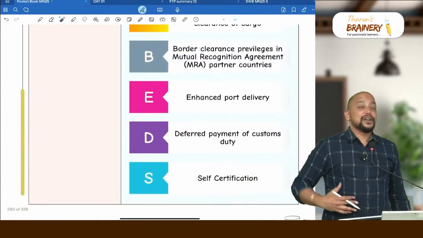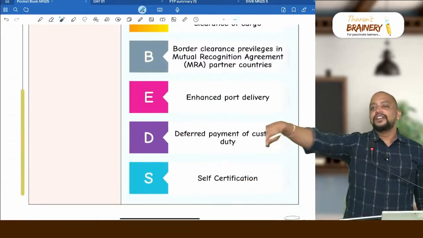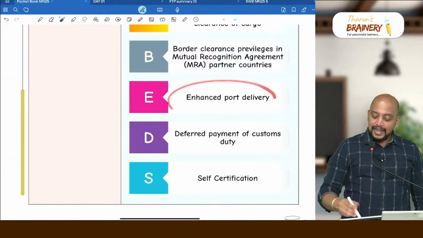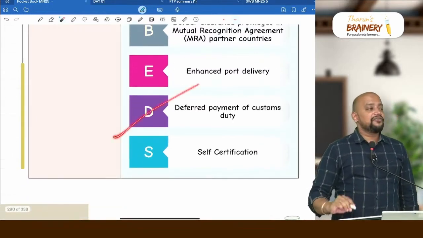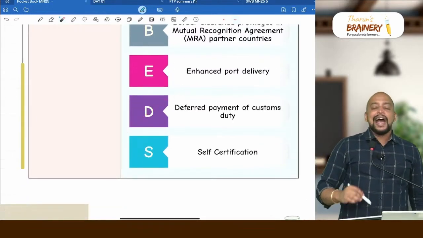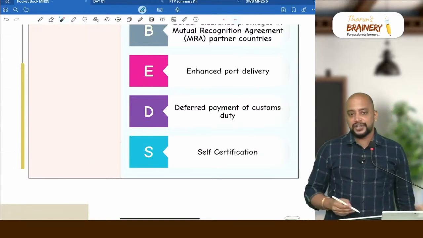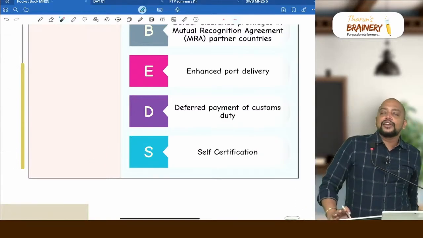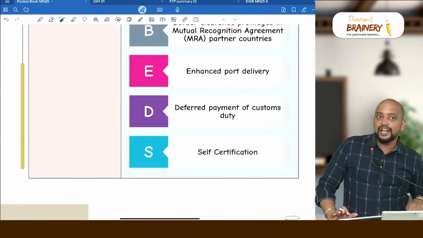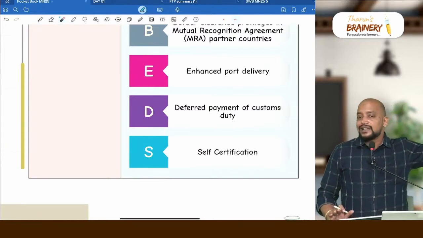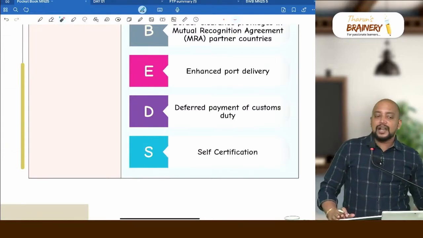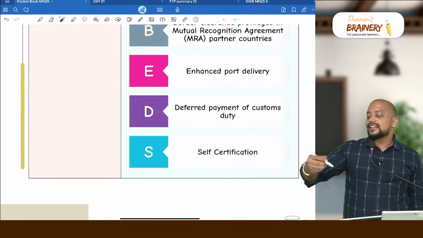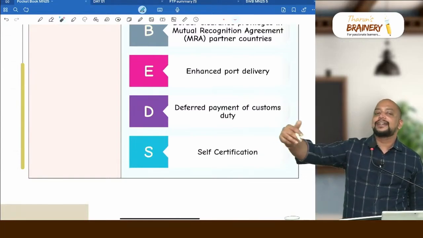So priority check-in is there now, your bag only will come first, like that. Enhanced port delivery, then deferred payment of customs duty, and for self-certification, usually we need to produce a country of origin certificate. That certificate, the exporter in India should obtain from the Indian government. But if they are coming under AEO status, they themselves can certify that it is a Make in India product.